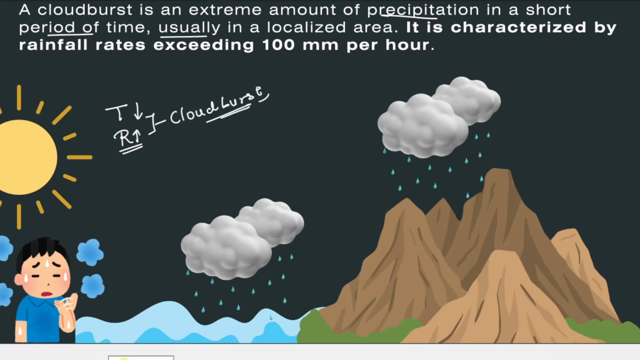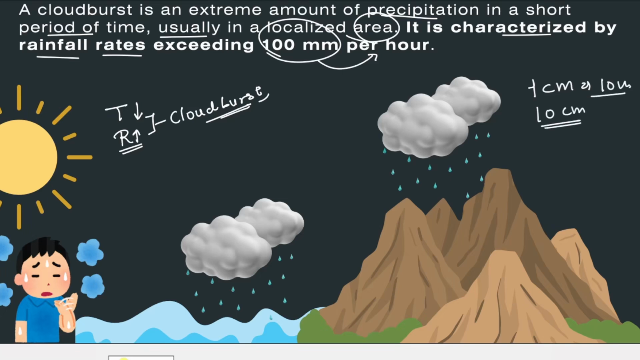So it is usually located in a small area. It is characterized by rainfall rates exceeding 100 mm per hour. Okay, so what is 100 mm? 1 centimeter is equal to how many mm? 10 mm. So 10 centimeter of rain falling in 1 hour. Which means if you, let's say, put a bottle at a random place and let it fall for 1 hour, then it will fill till 10 centimeter. So that's a lot of water.